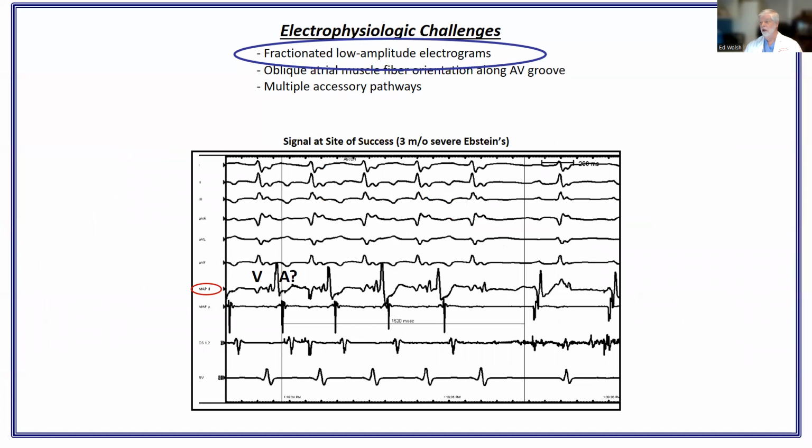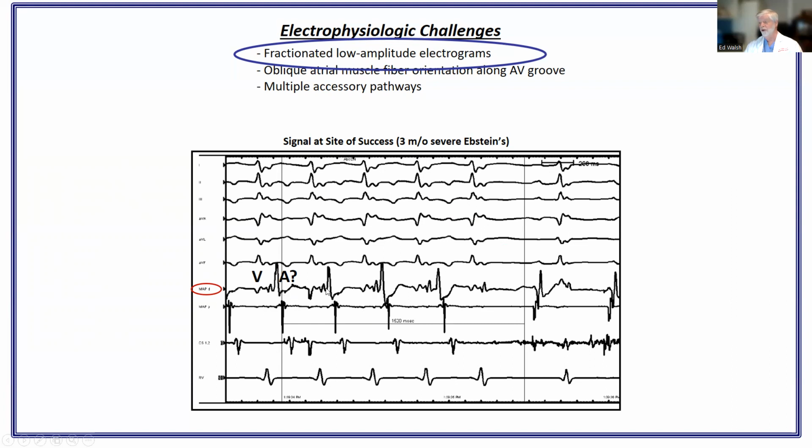Same thing when looking retrograde. This is during orthodromic tachycardia in a 3-month-old who had intractable tachycardia after initial stabilization. The complex signal at the site of successful ablation, we weren't really sure where the V stopped and the A started, but there was a clue during ablation.